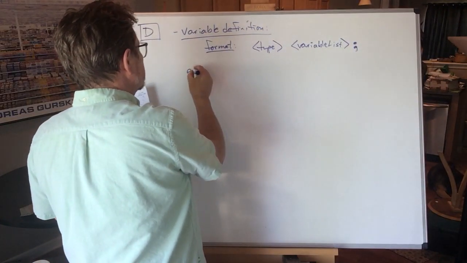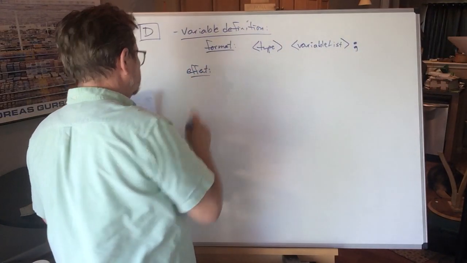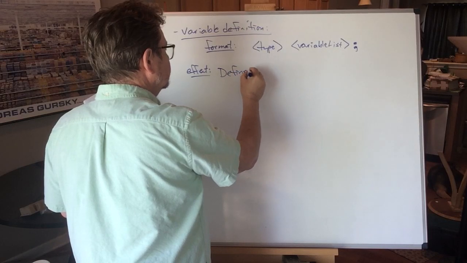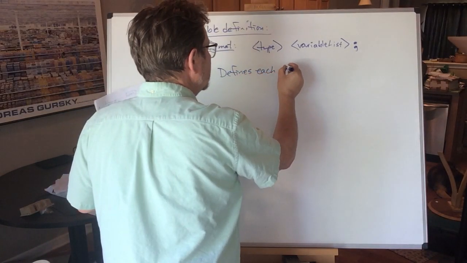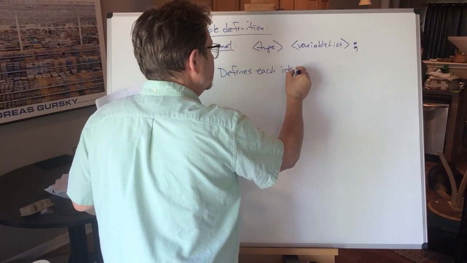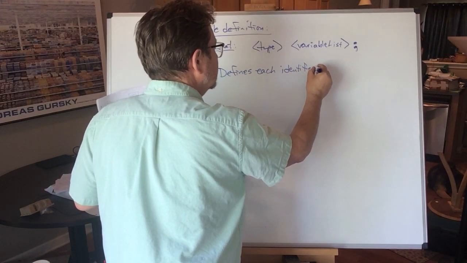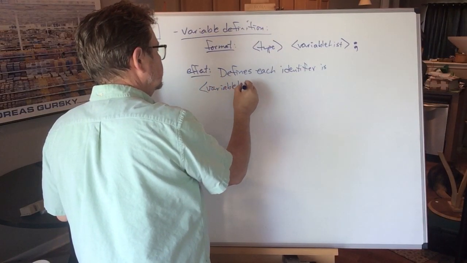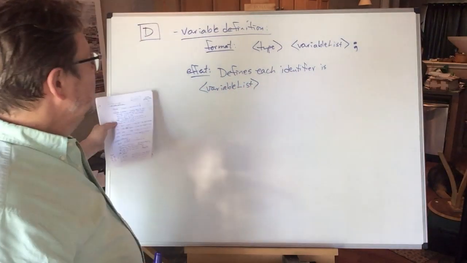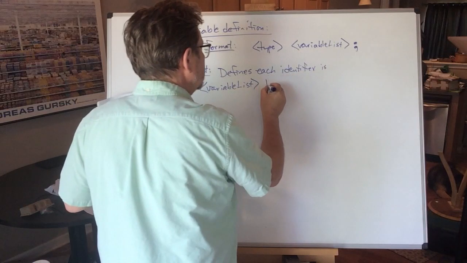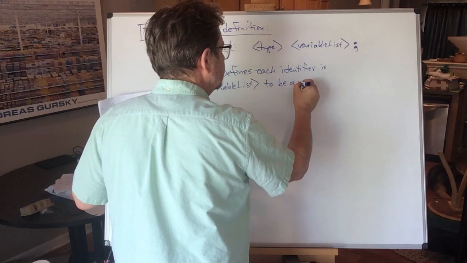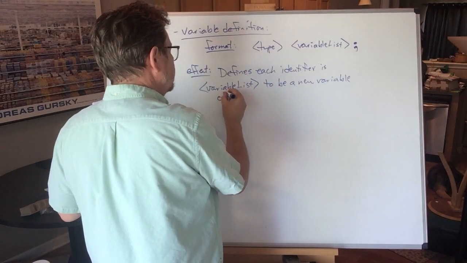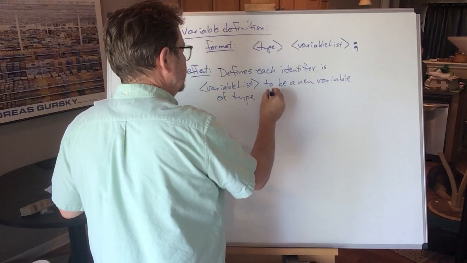The effect of this defines, D-E-F-I-N-E-S, each identifier, there's our word again, I-D-E-N-T-I-F-I-E-R, in variable list, defines each identifier in variable list to be a new variable of type, pointy bracket type.